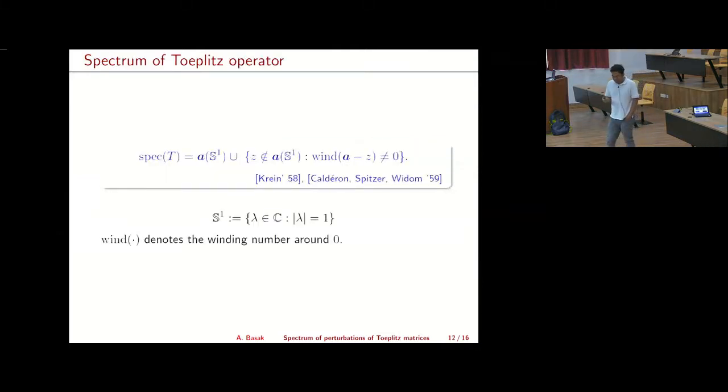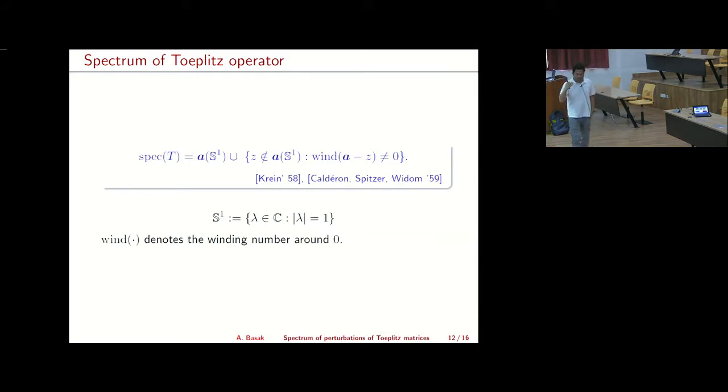It is a very classical result about the spectrum of any Toeplitz operator, and it has two components. The first component is the image of the unit circle under this symbol, and the second component is that you also collect all z, which is not in this image, such that the winding number of a minus z is non-zero. So it has two components.